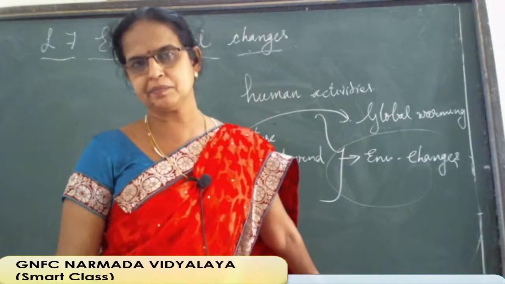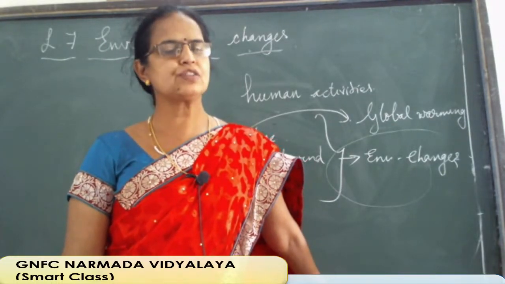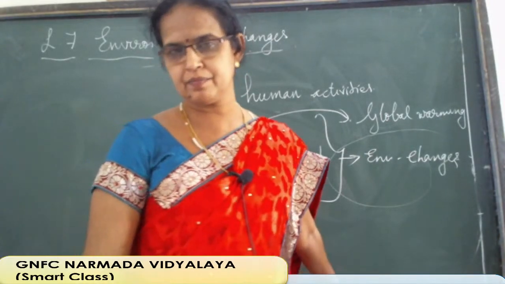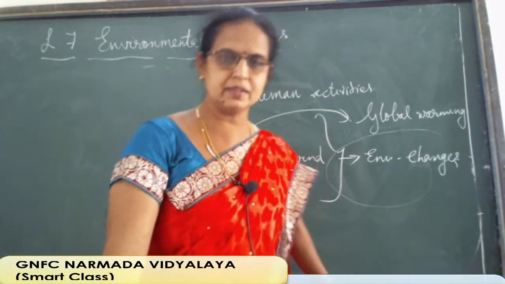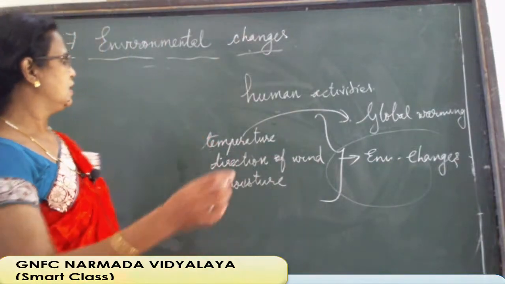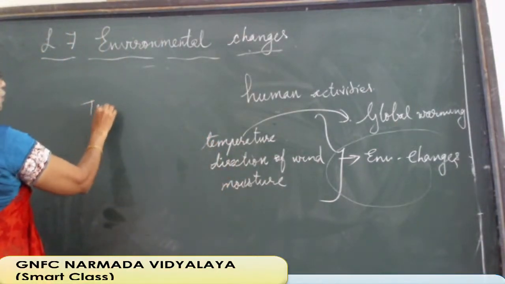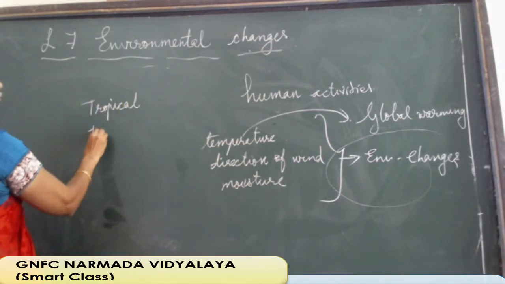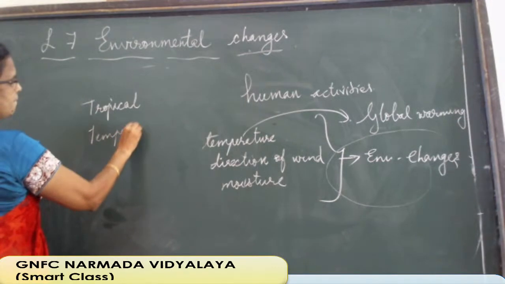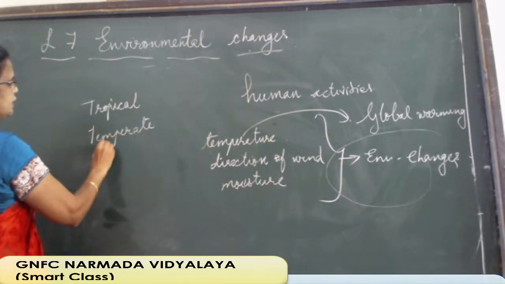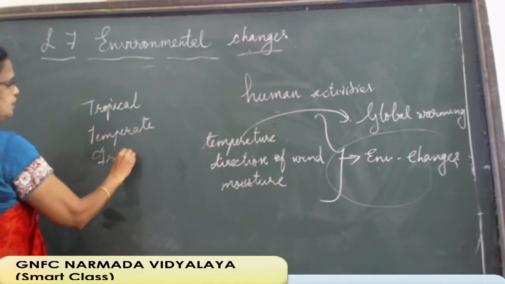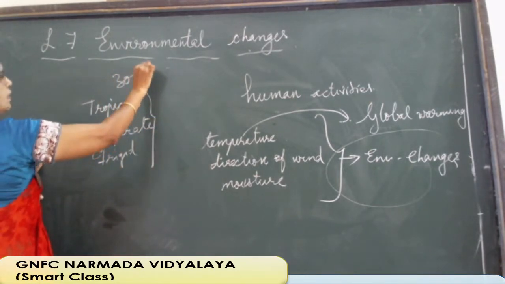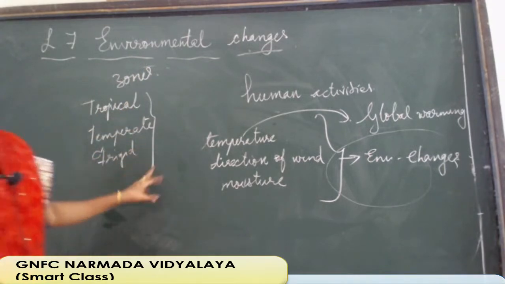Why is it happening? I don't know, in 6th or 7th standard you might have studied about different zones on the earth. Which are the different zones on the earth? Geographical zones. First we can say the tropical zone, then temperate zone, then frigid zone. Remember the 3 zones, tropical, temperate and frigid zones.